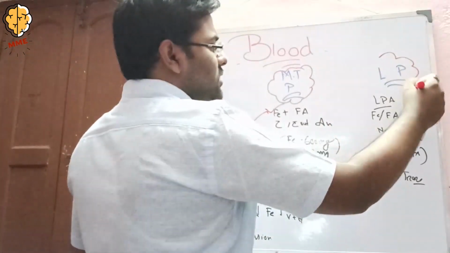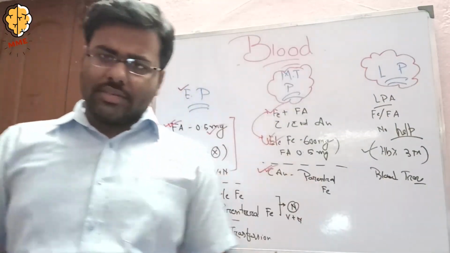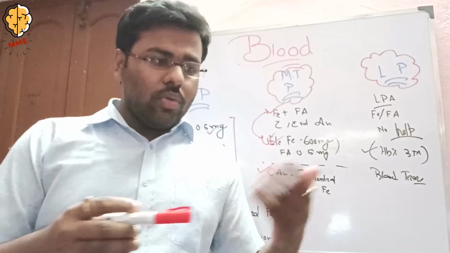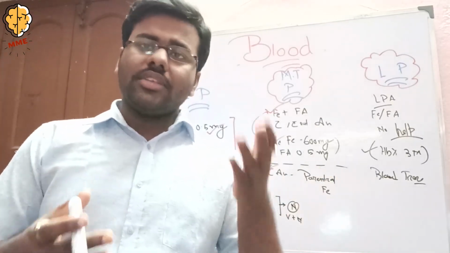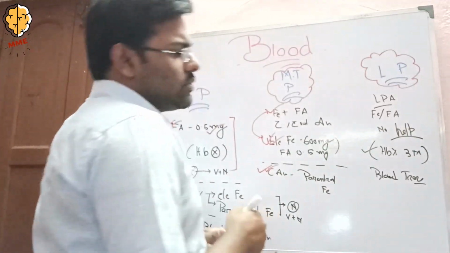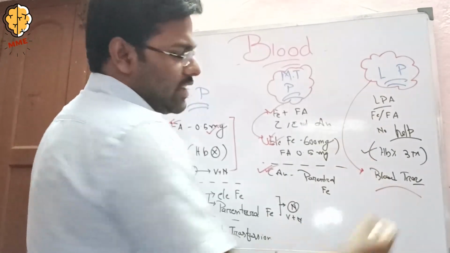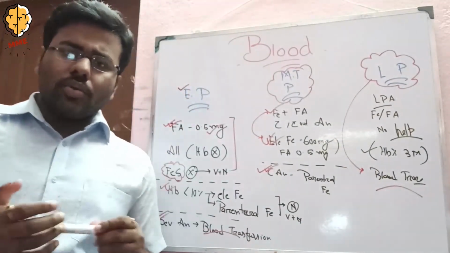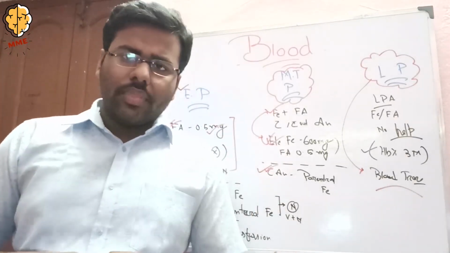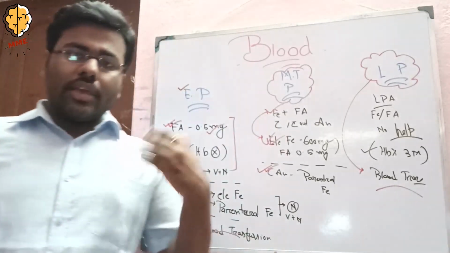Now coming to late pregnancy, I have to mention that iron and folic acid in case of late pregnancy anemia have no effect. Why? Because if there is already anemia and we give iron and folic acid, the new hemoglobin formation or increase in hemoglobin concentration takes 3 months, so there is no help from iron and folic acid medicine. So we have to give blood transfusion. So if the question comes on folic acid in pregnancy, or why folic acid is used, why iron is used, or iron in pregnancy as a short note, you have to write up to this.